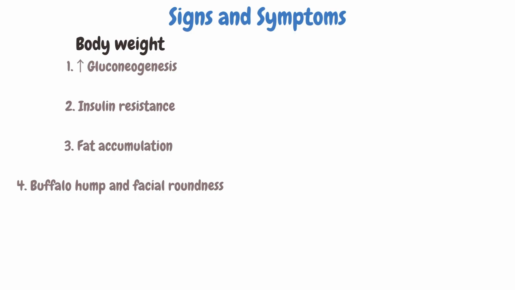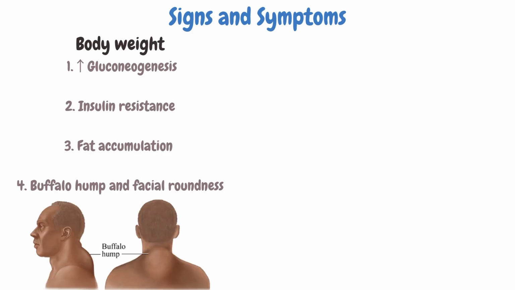It also causes peripheral insulin resistance. The result of both of these factors is fat accumulation in adipose tissue, as the body aims to compensate for the chronic hyperglycemia. The fat tends to accumulate centrally, causing accumulation in the cheek, face, and abdomen. A key sign is fat accumulation at the back of the neck, colloquially known as a buffalo hump, and around the face, leading to facial roundness and something called moon face.